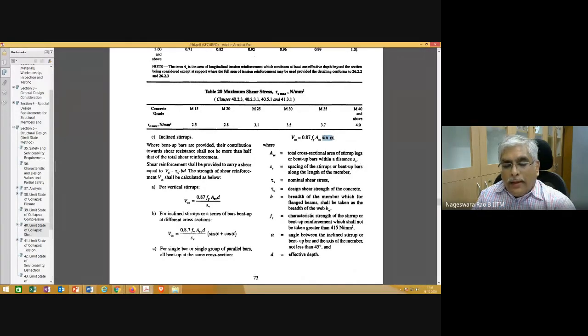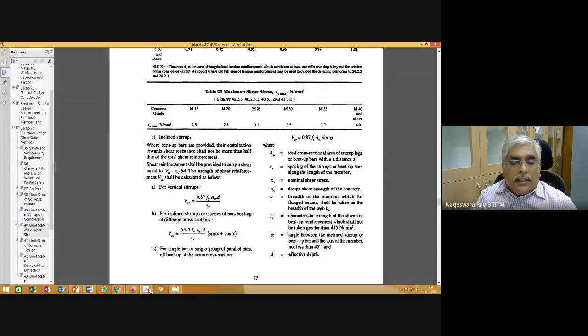And please note that these equations, let's say this equation or this equation, you can write it instead of D here as VUS divided by D is equal to 0.87 Fy ASV divided by SV.